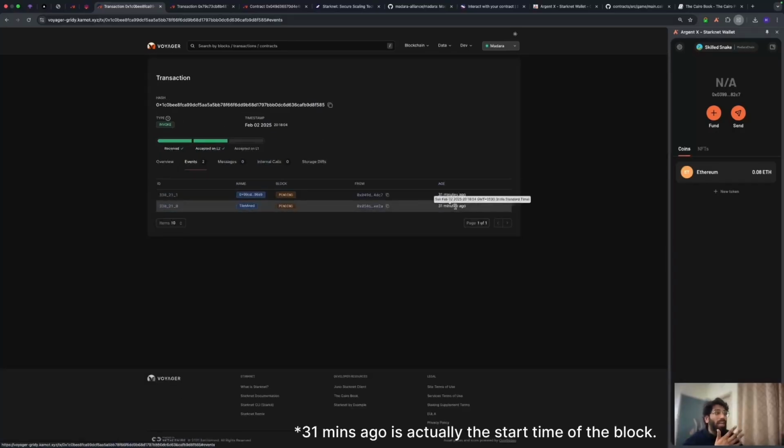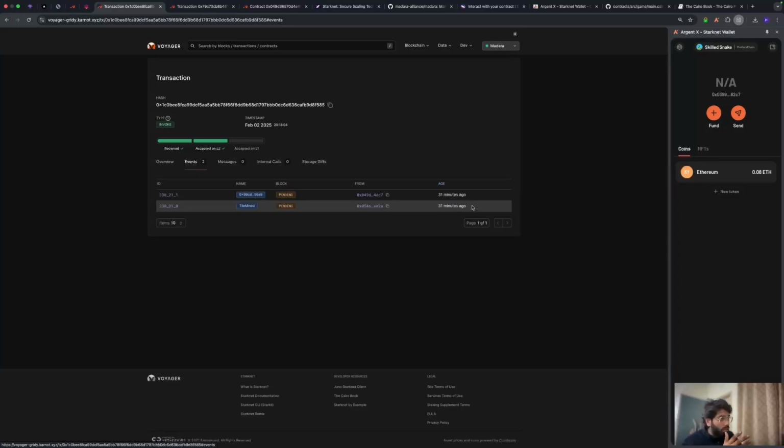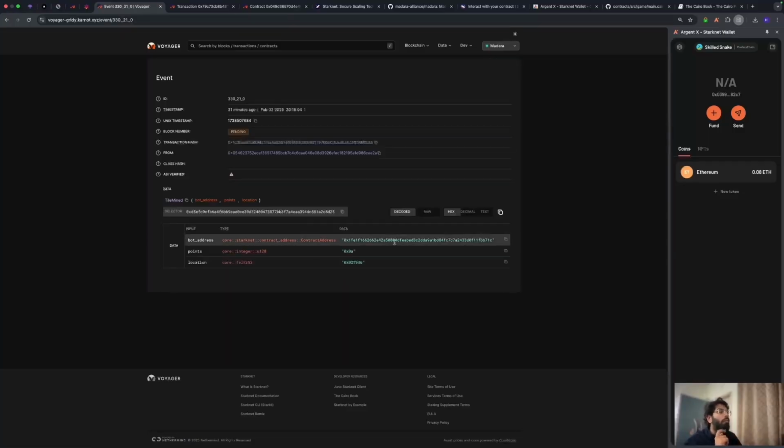I think the time is sort of not in sync, but what we have here is a tile mined transaction. And this tile mined transaction must be coming from when we spawned the bot. I remember this particularly well. Whenever you spawn a bot, you get a tile mine as well, because you're spawning a bot on a tile. You're not spawning it in a random place. It's like snake and ladders. You have to start from zero, right? So what is happening here is that you have deployed a bot onto a particular tile and it has mined that tile as well.